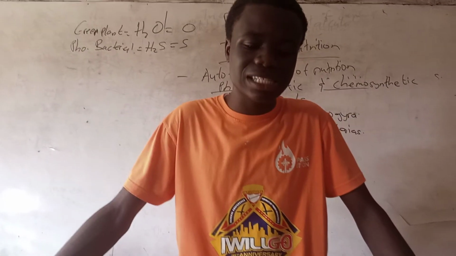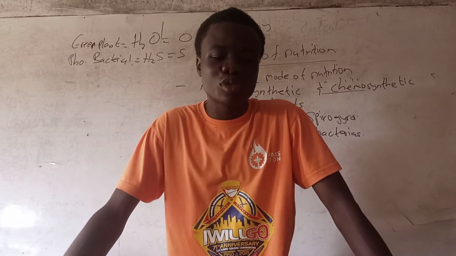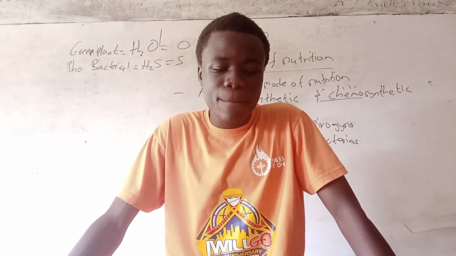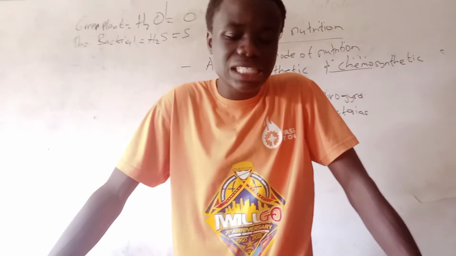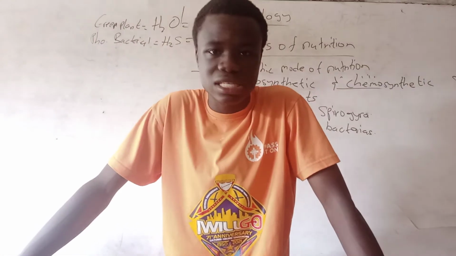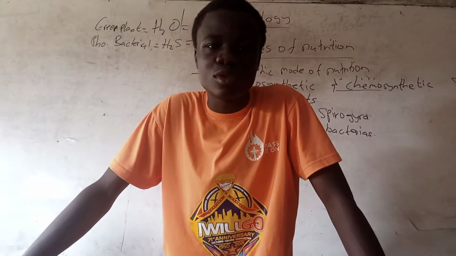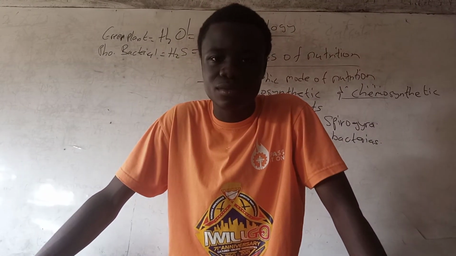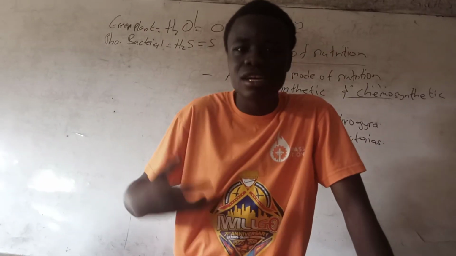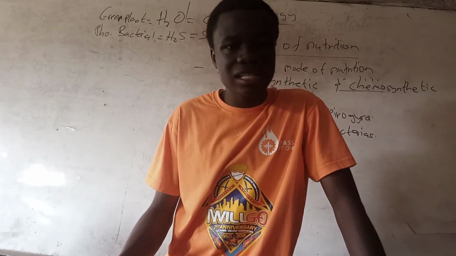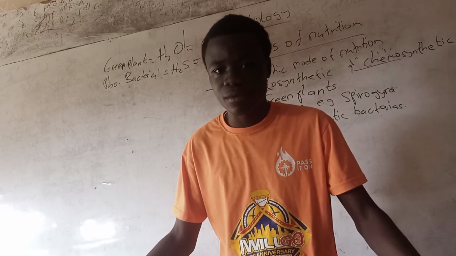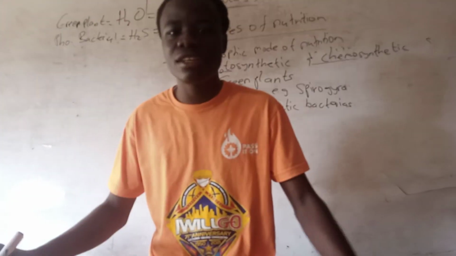So let's talk about the parasitic nutrition. This is a type of heterotrophic nutrition where the organism lacks digestive enzymes and depends on already digested food nutrients from another organism called a host and causes harm to it. With this type of nutrition, the organism lacks digestive enzymes. So the organism depends on the already digested food substances. That is, the organism depends on other organisms for food, shelter and protection, as the name parasite even implies.